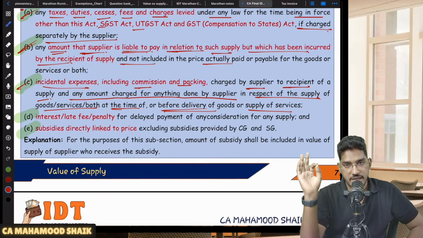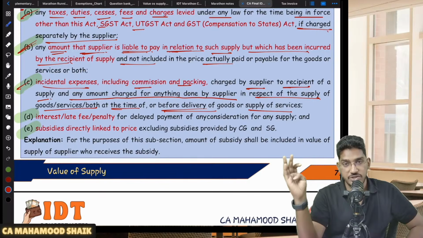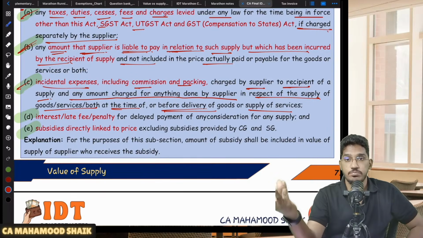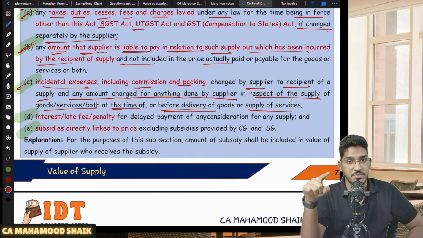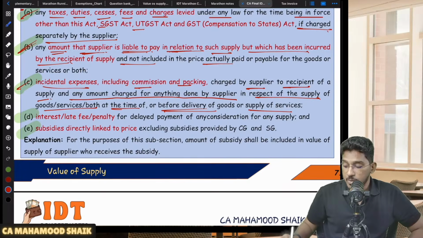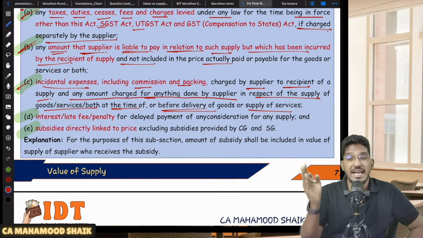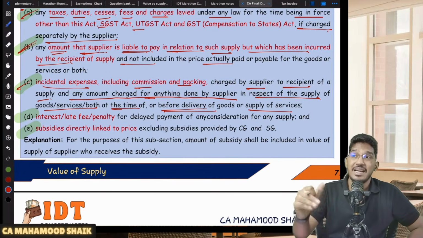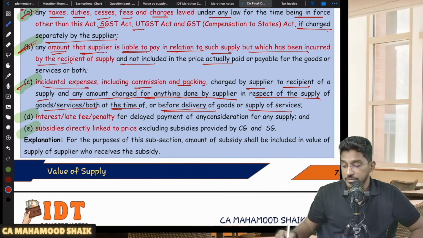So all other incidental expenses like commission, packaging, which are charged by the supplier from the recipient, should be added to the value of supply. Or if any amount is charged by the supplier for doing anything in relation to that supply at the request of the recipient, that additional activity which the supplier is doing either at the time or before delivery of the goods or supply of services.